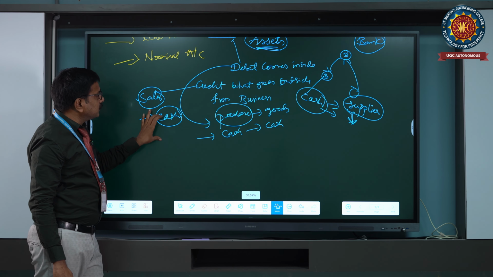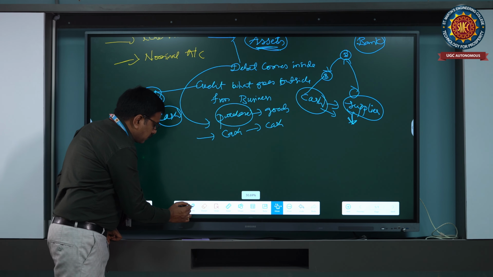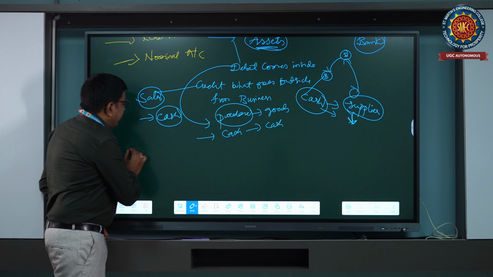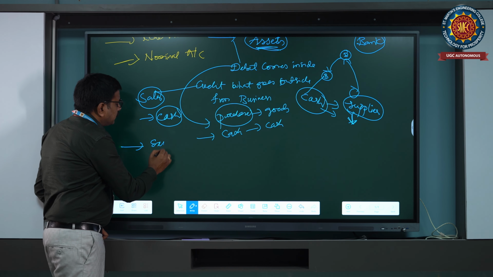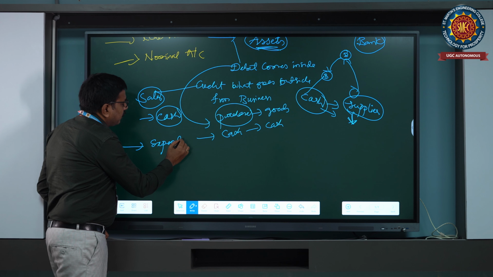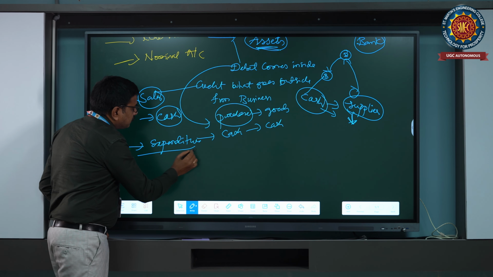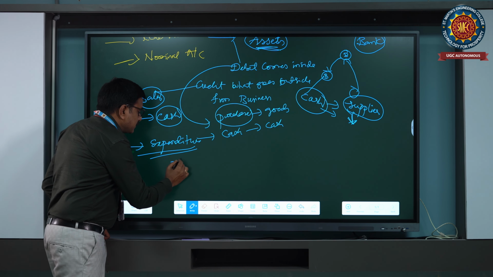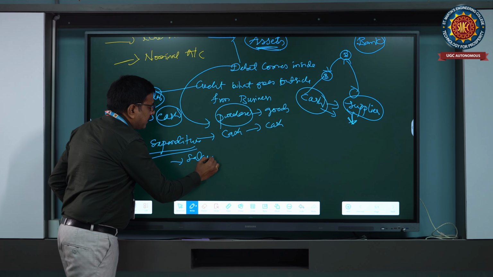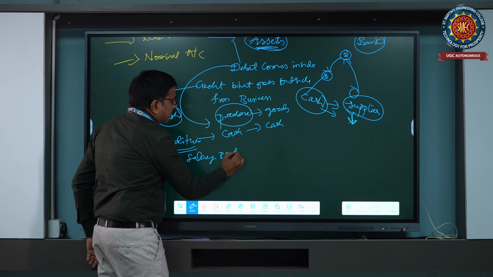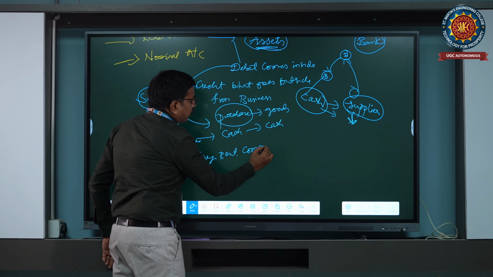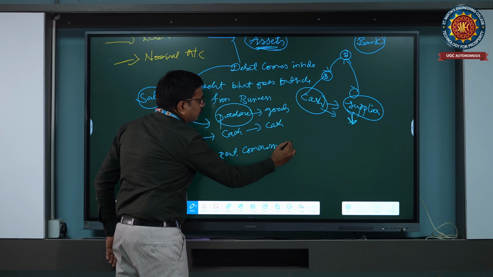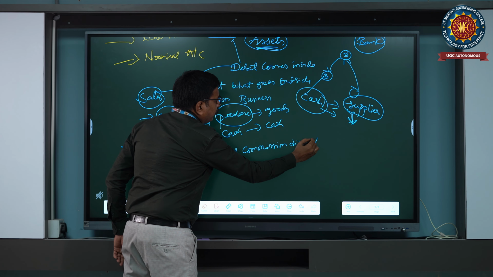Expenditures: what are those expenditures incurred in the business here? Every expenditure we are going to consider in the nominal account. What are those expenditures? Mainly salaries, rent, commission we are going to pay, discount we are going to pay, and rent we are going to pay.